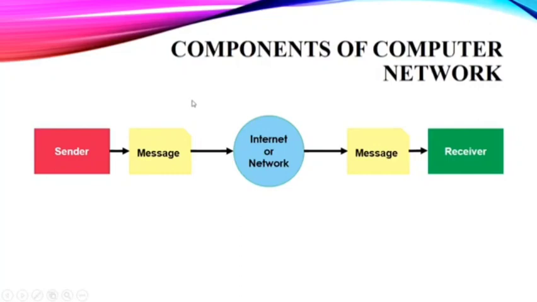All this information is analyzed by the network or the internet, and only then are the messages given to you. For analyzing this email ID or mobile number, there is a set of rules already available, and these sets of rules are termed as protocols. When you receive the message at the receiver's end, that message will again be checked on your side.